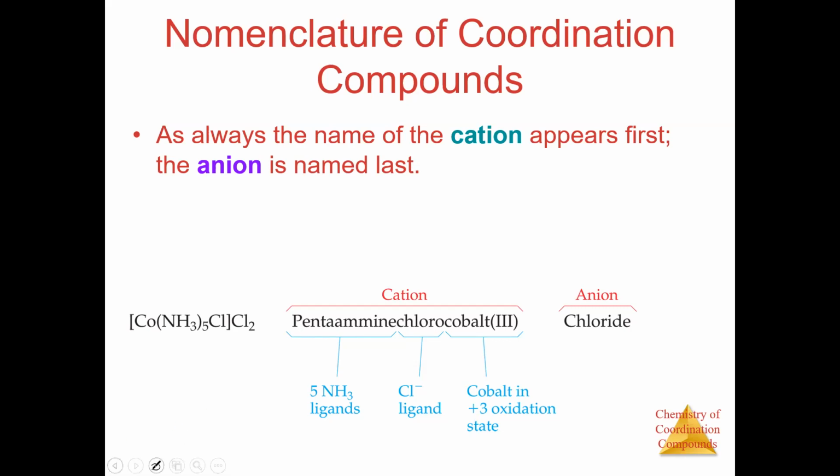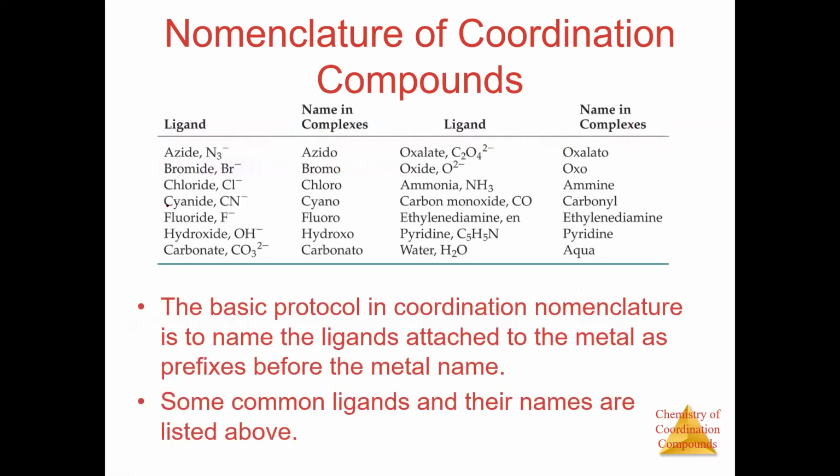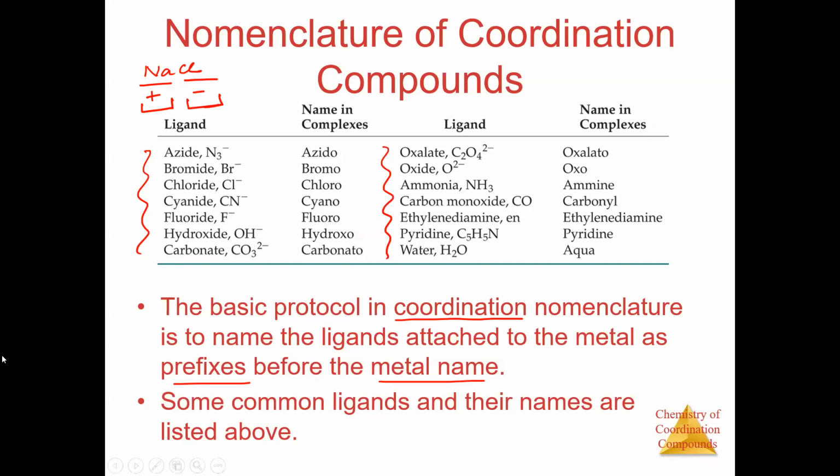What you have to do is rather, this is going to be difficult because of these many ligands, and you have to remember the names. See, for example, if you have N3 negative, then it is azido. Now, it is going to be easy for the simple ones. For example, we have bromide, chloride, cyanide, fluoride, hydroxide. So all of these will end with bromo, chloro, cyano, fluoro. All of the anionic ones, the negative ones, they end with O, right? And oxide, we have oxo, oxalato.